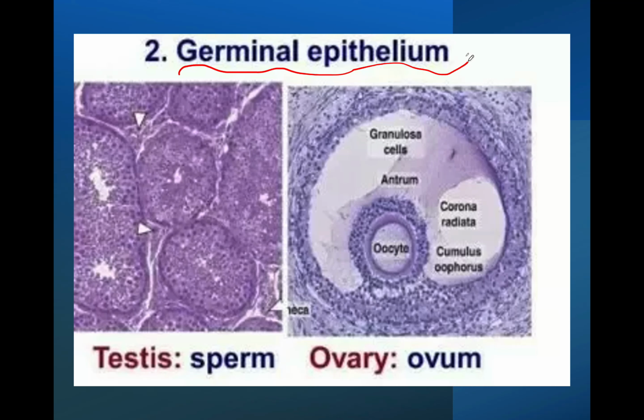But these sperms and these eggs will be produced from the germinal epithelium of the testes and from the germinal epithelium of the ovaries. So remember, the germinal epithelium cells play a role when we speak about spermatogenesis and oogenesis.